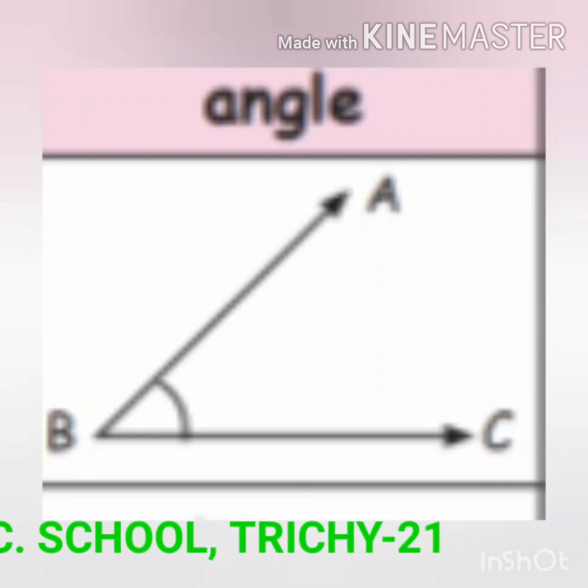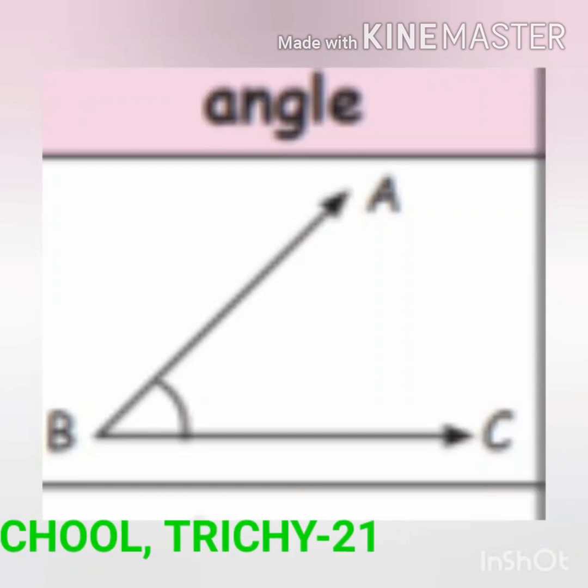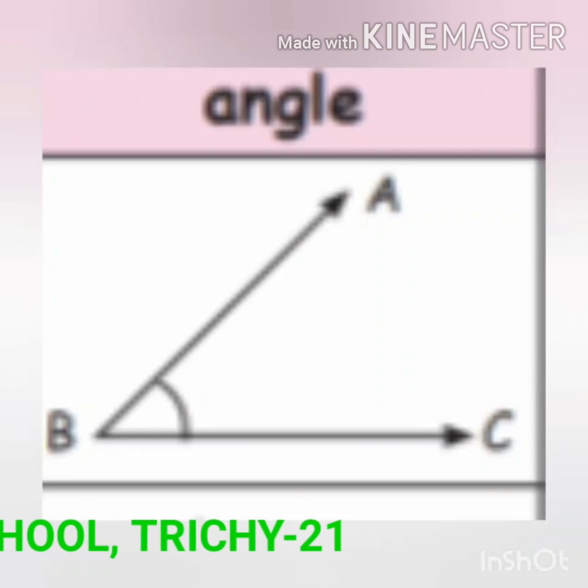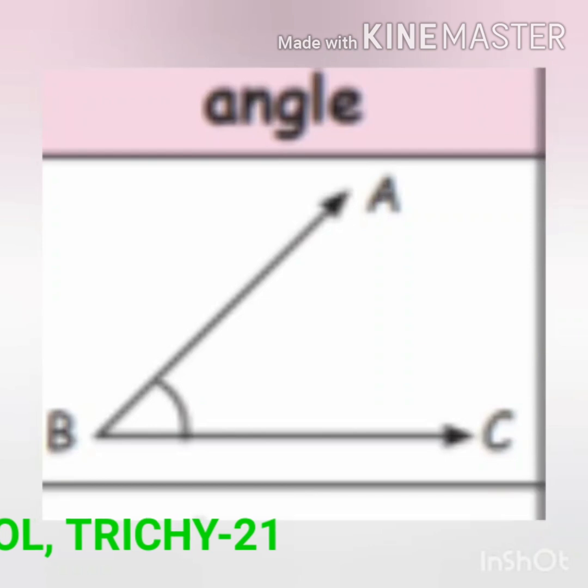The center letter of the angle denotes the vertex. Then ABC is the name of the angle. Am I right, sir? Teacher: Yes, we should mention the angle as angle ABC. Ramu: Sir, can we write angle CBA instead of angle ABC? Teacher: Sure. Angle ABC and angle CBA are same.